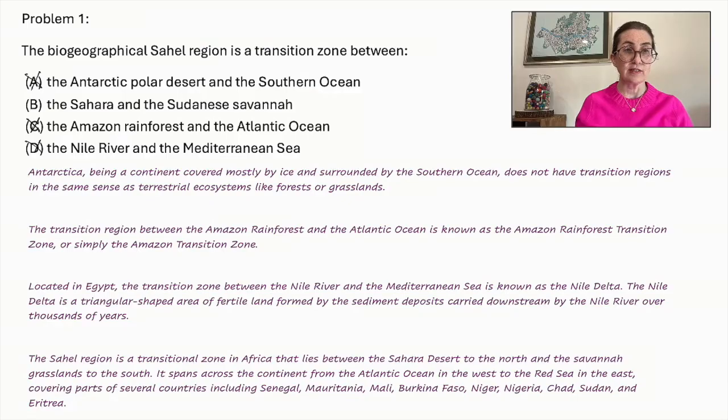We are left with the Sahara and the Sudanese Savanna. The Sahel region is a transitional zone in Africa that lies between the Sahara Desert to the north and the savanna grasslands to the south. It spans across the continent from the Atlantic Ocean in the west to the Red Sea in the east, covering parts of several countries, including Senegal, Mauritania, Mali, Burkina Faso, Niger, Nigeria, Chad, Sudan, and Eritrea. And that is our correct answer.